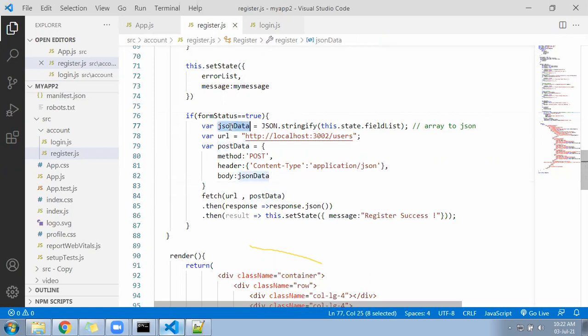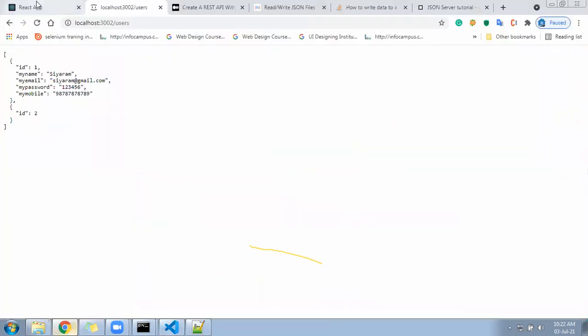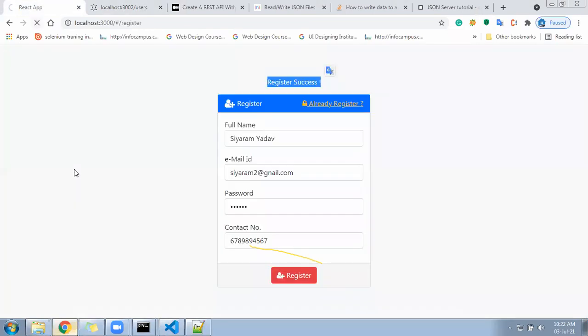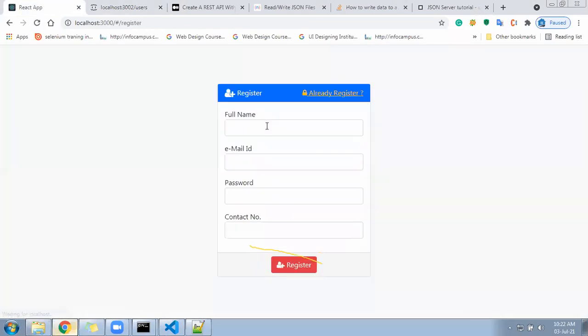Let me try with this. JSON data I'll try to post. Siyaram Rai, SIYARAM@gmail.com, 1 2 3 4 5 6, 6 7 8 9 10.